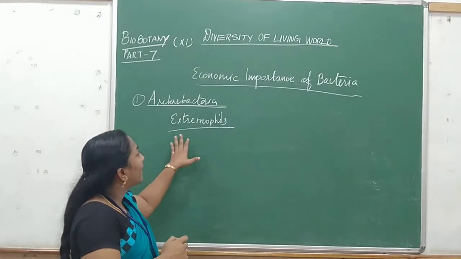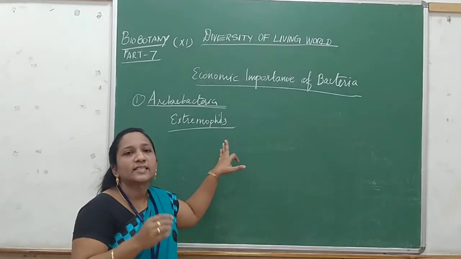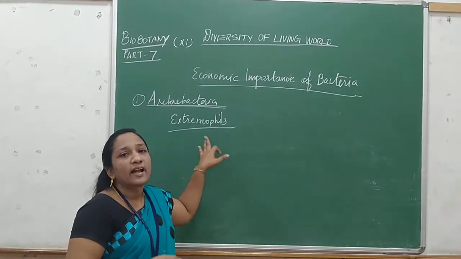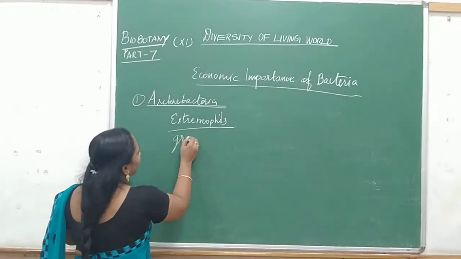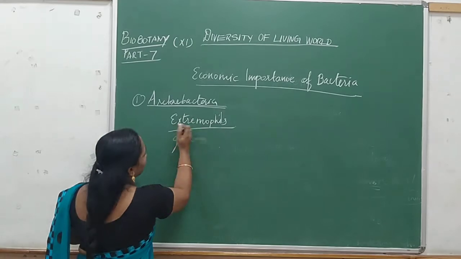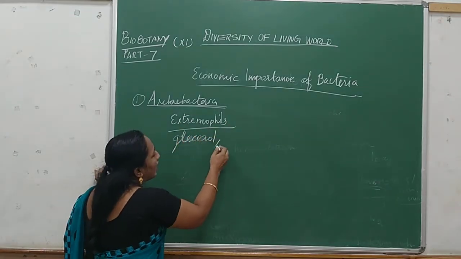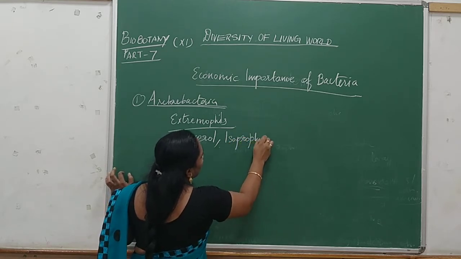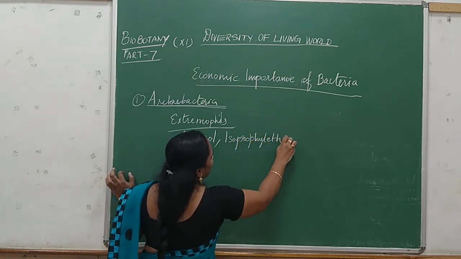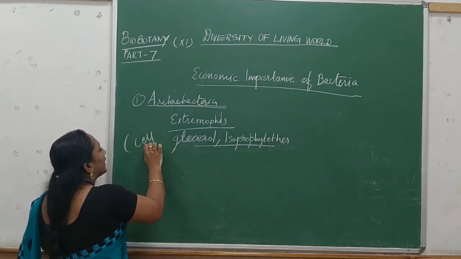Do you know how this bacteria gets this property? The cell wall of the bacteria has more lipid content and also two materials. What are they? Glycerol and isopropyl ether. These two chemical compounds are present in the cell wall of bacteria.